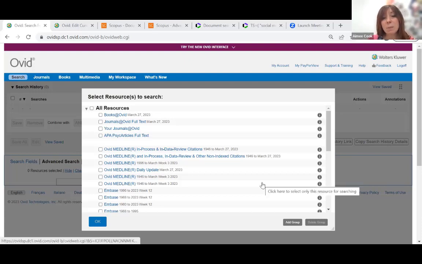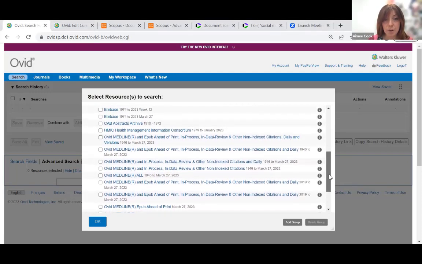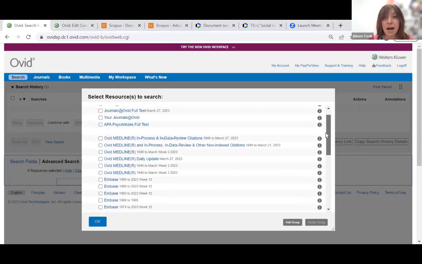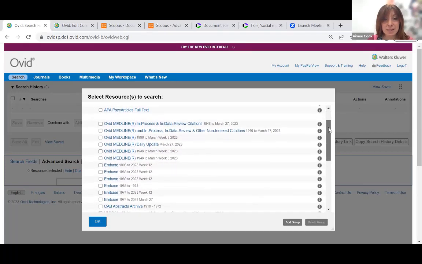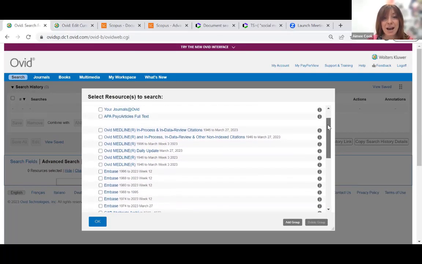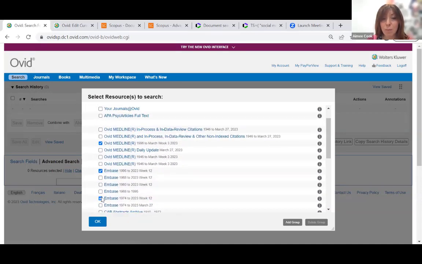So Ovid is an umbrella database. It houses several different databases, and Marion's going to pick up on another one of these in just a second. And the very first thing to say is you'll notice that there are checkboxes down the side of all these different databases and their different data sets. And of course, that makes the temptation to tick several of these almost irresistible, because you would think, well, why should I search these one by one when I can just go in and get more bang for my buck by searching them concurrently?